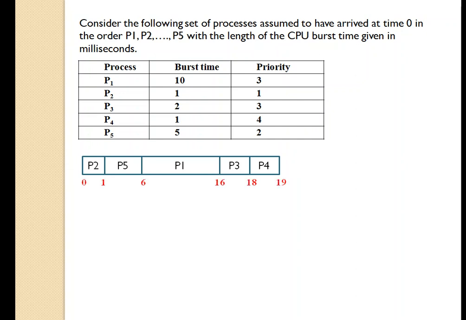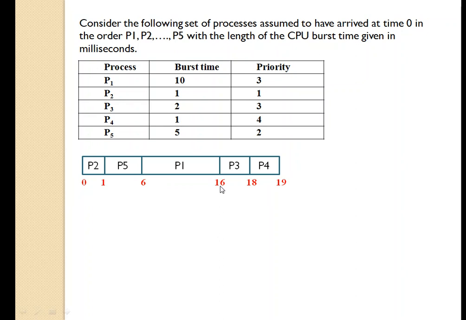So you can see over here at the 0th millisecond it is P2. P2 will execute for 1 millisecond. It will be given next to P5. P5 requires 5 milliseconds, so 1 plus 5, 6. At the 6th millisecond, P1 will be given for execution. P1 requires 10, so 10 plus 6, 16. Then at the 16th millisecond, P3 will be given for execution.